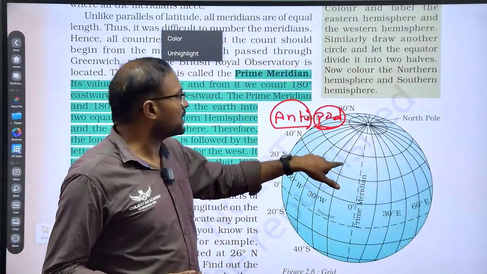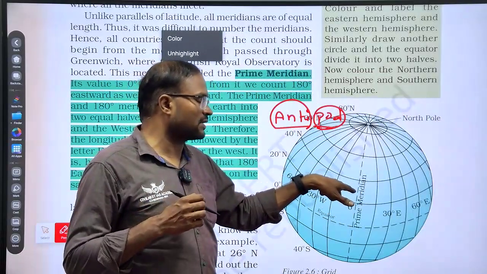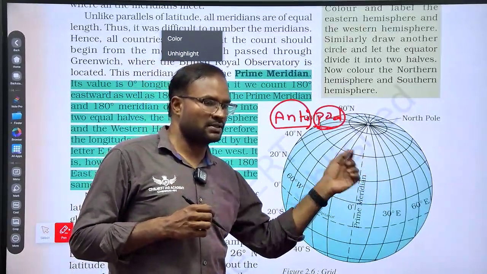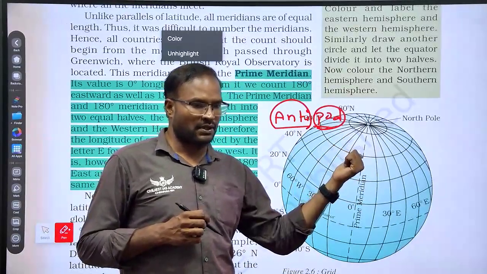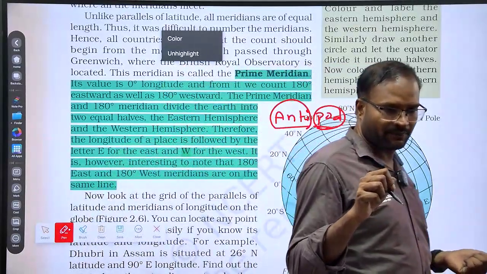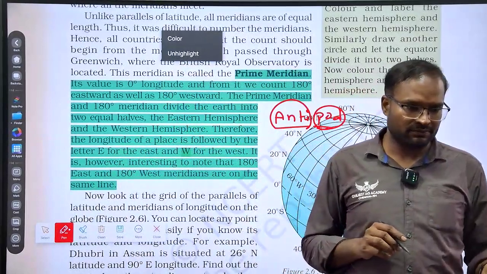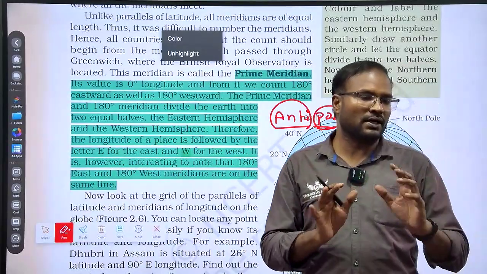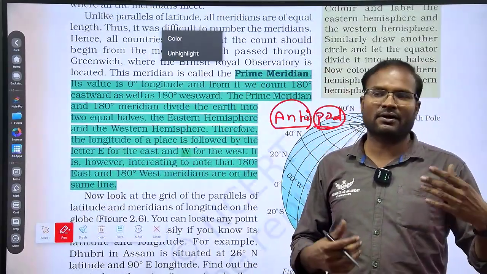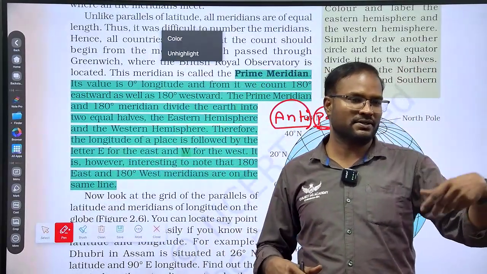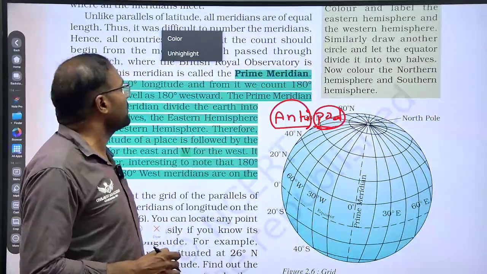So antipode means if you pierce anywhere, with the needle going through the center of the earth, it will come out at the other place. Both places on the surface of the earth will be called antipodes. Example, if you pierce Greece, it will come out in New Zealand. Both are called antipodeans. Some people migrate from Greece to New Zealand and call themselves sarcastically, hey, antipodes, come. So just know the word antipode.